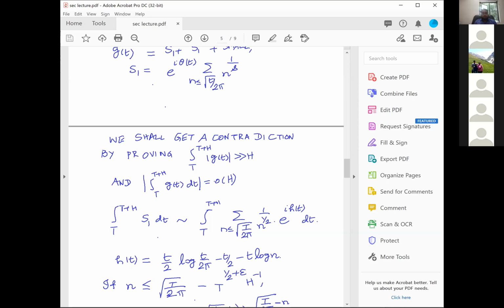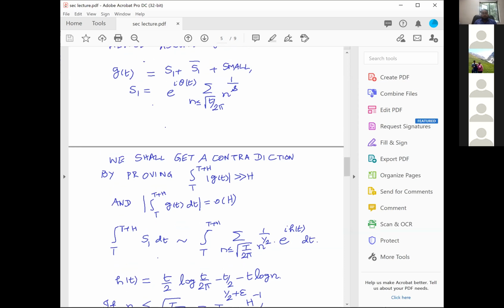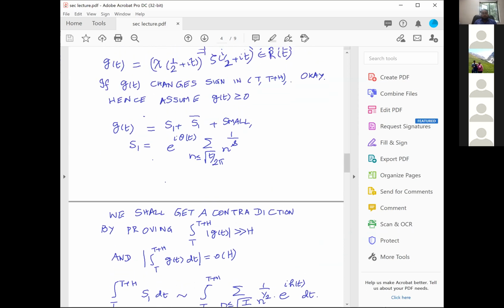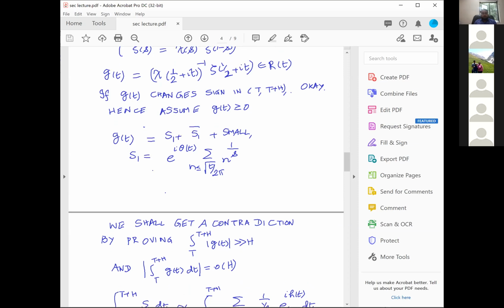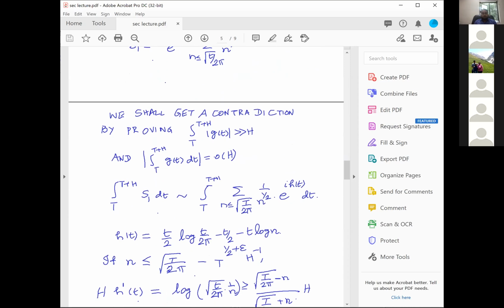Namely, this is exactly the summation over n less than or equal to T over 2 pi of 1 over n power e power i h t dt. What is the h t? h t is what comes from the chi of half plus it, inverse zeta of half plus it, etc. When you do all those things, that h t happens to be t over 2 log t by 2 pi minus t by 2 minus t log n.